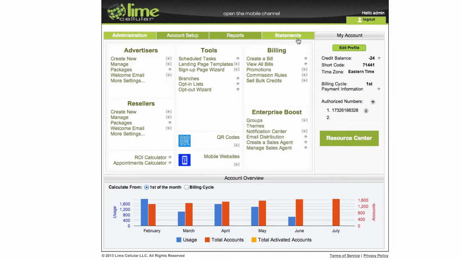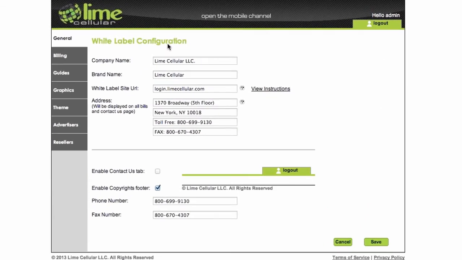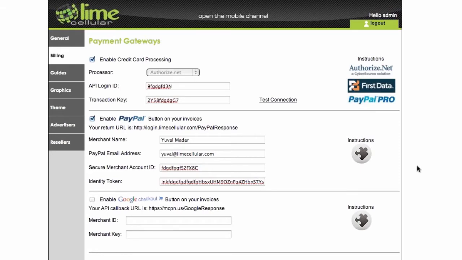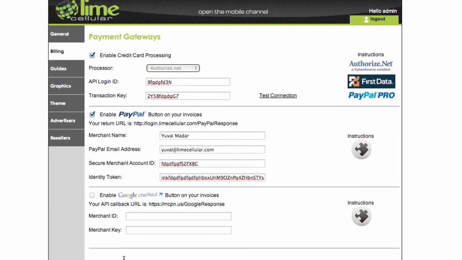The next one that is really exciting is the collector. It's a pretty tough tool that's sitting here under account setup, under billing. All right, so now you see our new billing tab right here. We changed the top to payment gateways. As you see, you have our 3 payment gateways, Authorize.net, First Data, and PayPal Pro. We have the PayPal button.